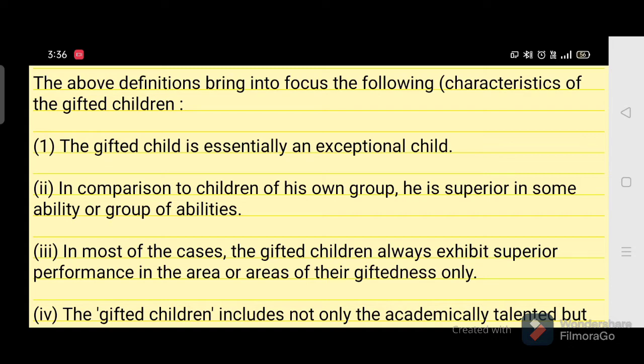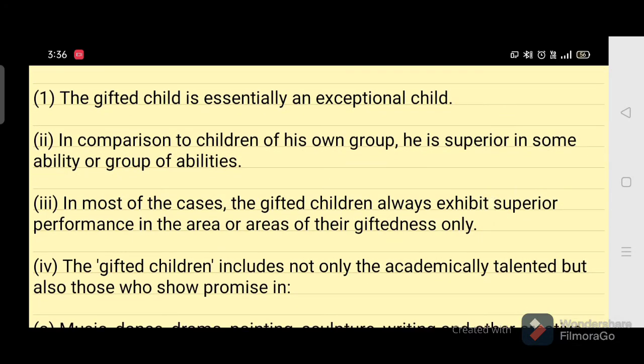Second, in comparison to the children of his own group, the gifted child is superior in some abilities or group of abilities. And the third point, in most cases, the gifted children exhibit superior performance only in the area of their giftedness.